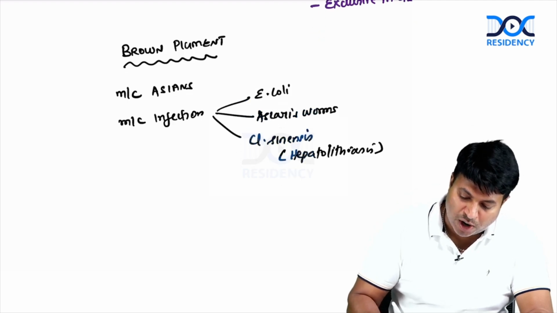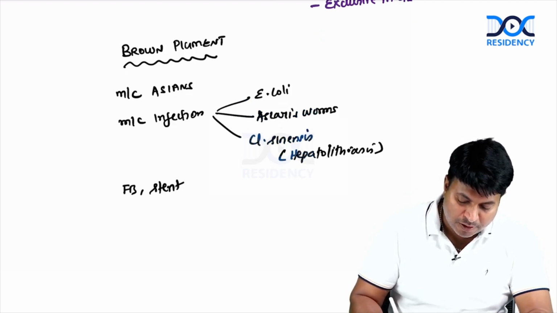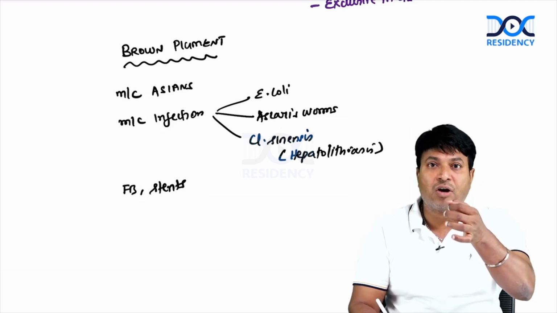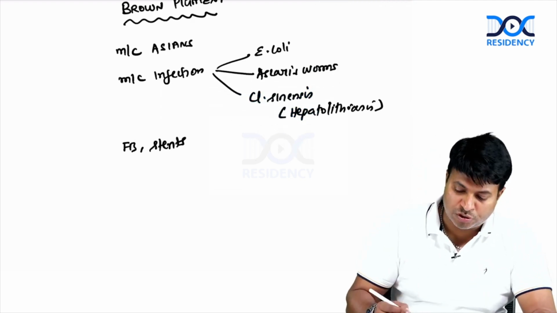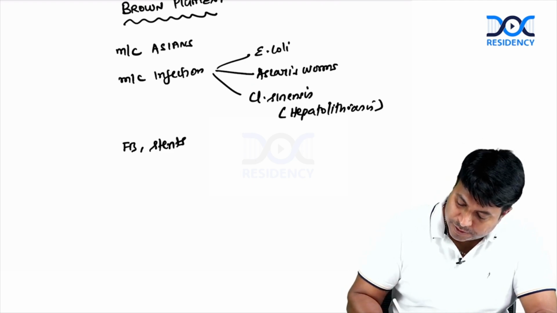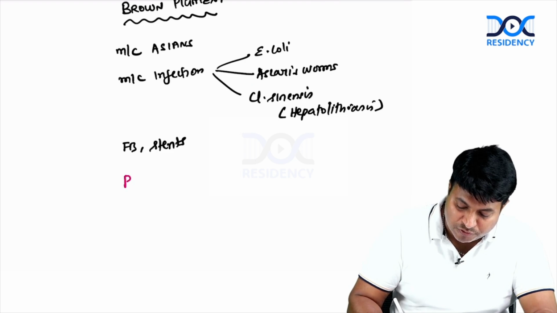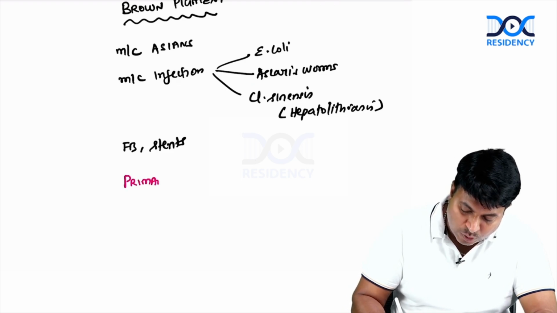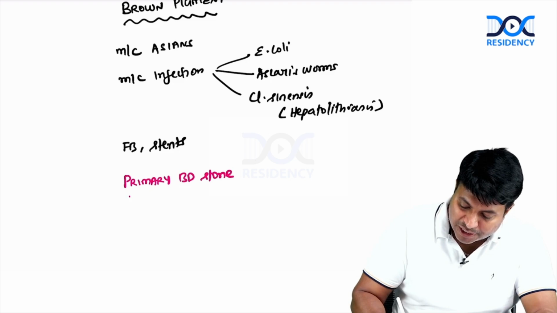They are the stones formed in the presence of a foreign body and stent. Any foreign body or stent in the bile duct can form a stone known as brown pigment stone. Brown pigment stones are seen in infection, foreign body, and stents, and these are the stones which are formed in the bile duct itself, known as primary bile duct stone. What is this primary bile duct stone?